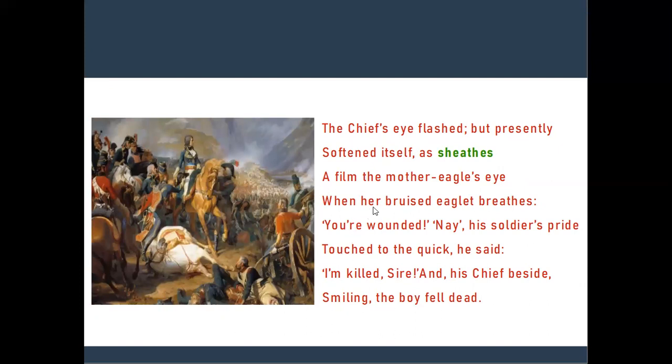So, in this stanza, his eyes softened when he saw that the soldier was severely wounded. The French general Napoleon is compared to the mother eagle in the lines. On seeing the wounded soldier, the feelings of Napoleon were just like those of the mother eagle who becomes sad when she finds her young ones badly bruised on the verge of death, isn't it? So here Napoleon was compared to the mother eagle.